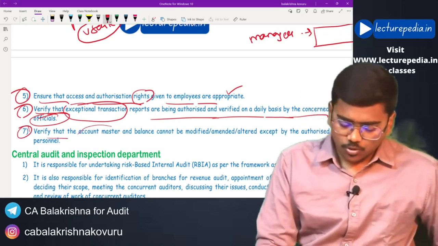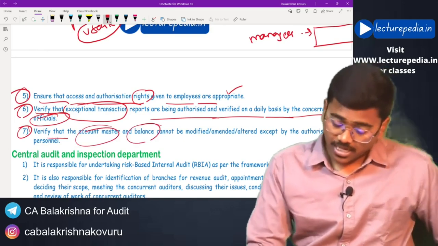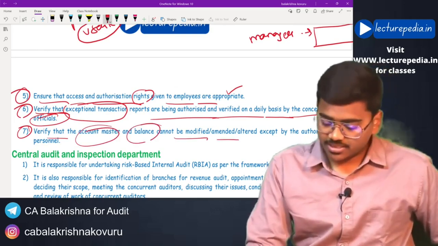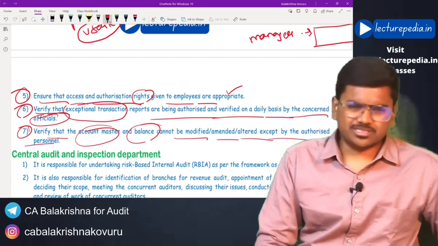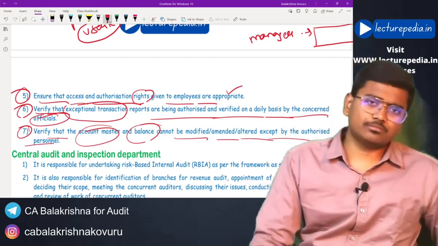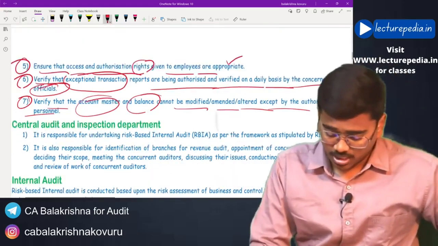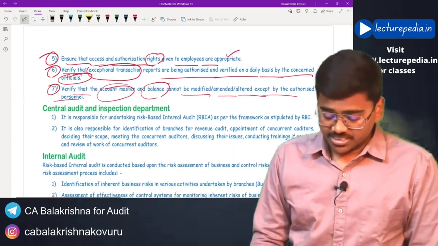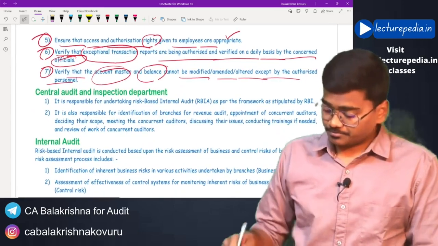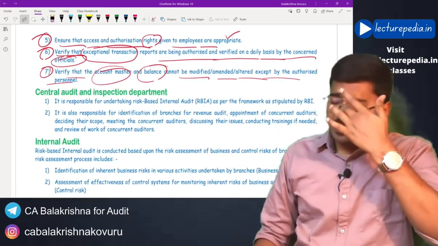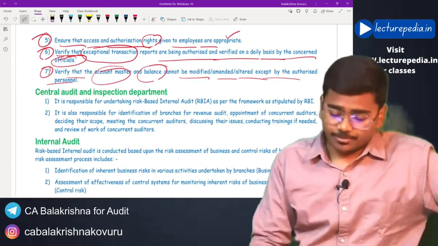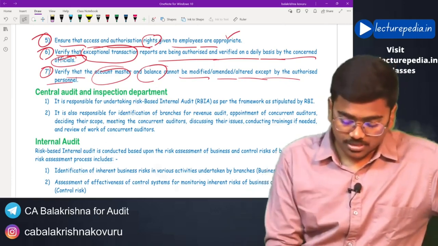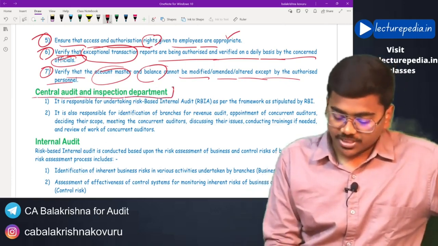And verify that account master balance cannot be modified, amended, altered except by authorized personnel. Ensure that unauthorized modifications can't be made to the accounts. That is related to information technology. Now, in the banks, there will be a separate department by name Central Audit and Inspection Department.